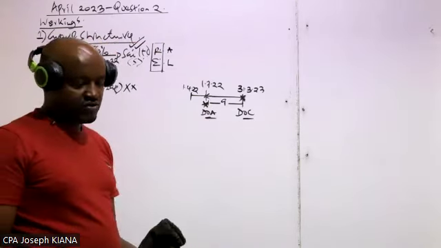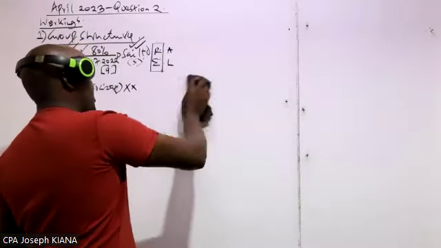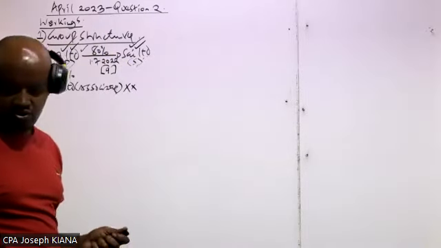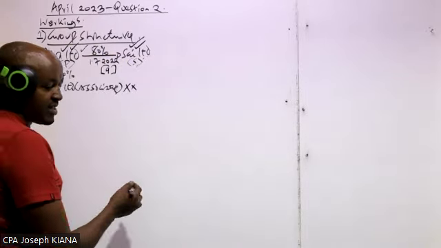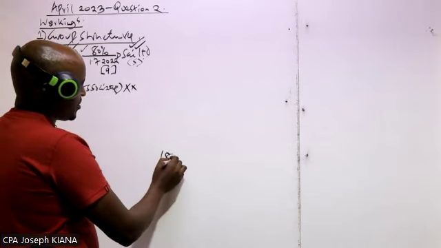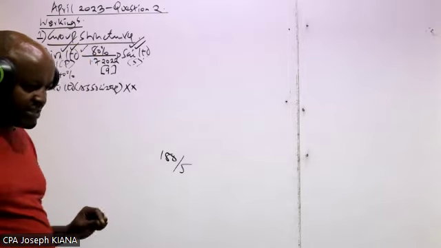How many minutes do you have to tackle each of these questions? You have 3 hours, meaning 180 minutes, where you need to do 5 questions. So for each question, you should not take more than 36 minutes. 180 divided by 5, you have less than 36 minutes.